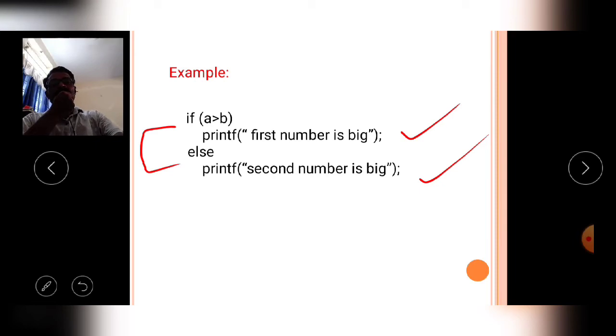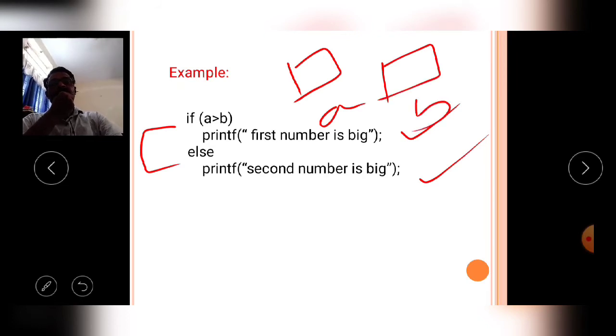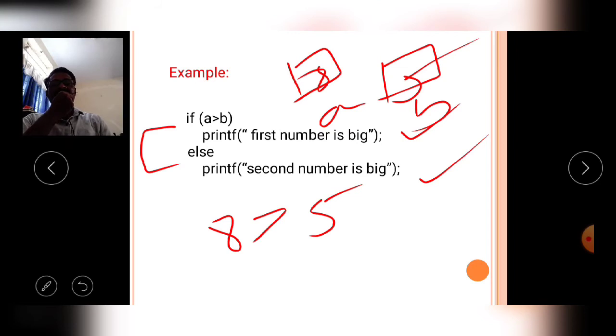For example, if variables A and B contain the values 8 and 5, the condition is 8 is greater than 5. Now the given condition is true, so it executes the if block, the if part, and omits the else part.